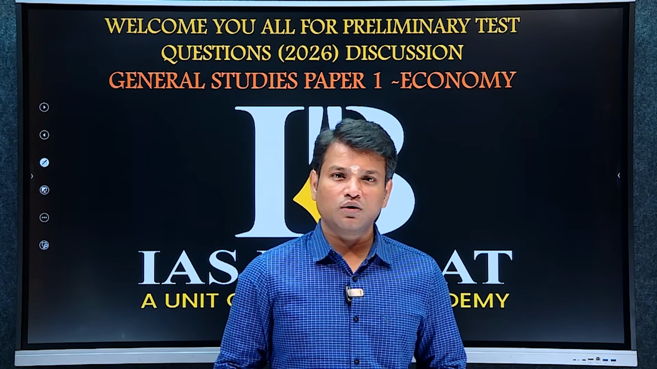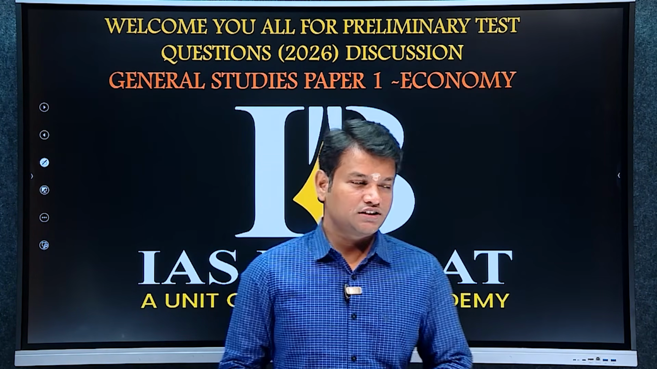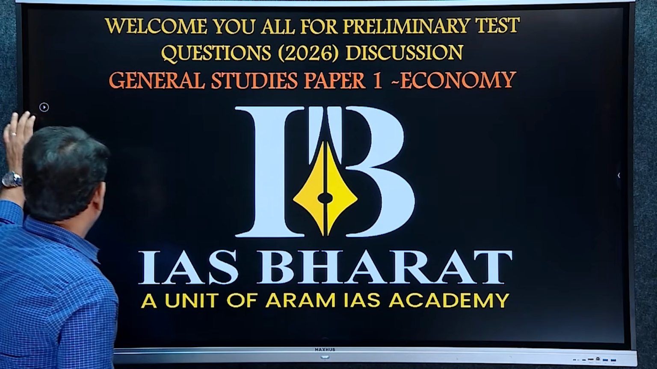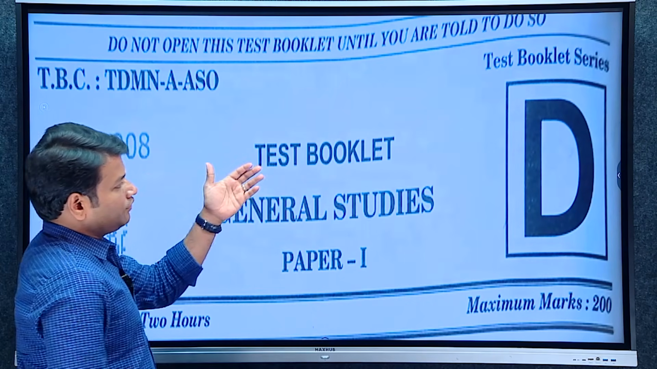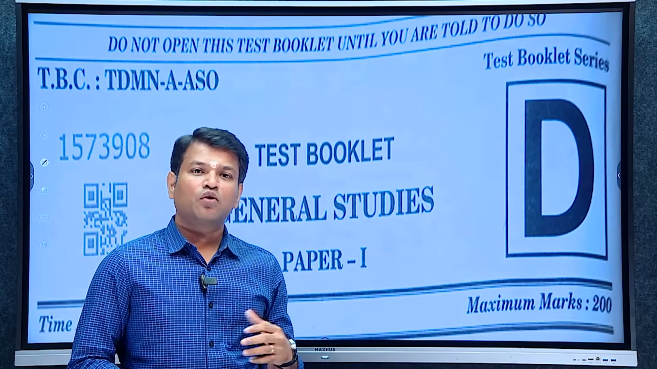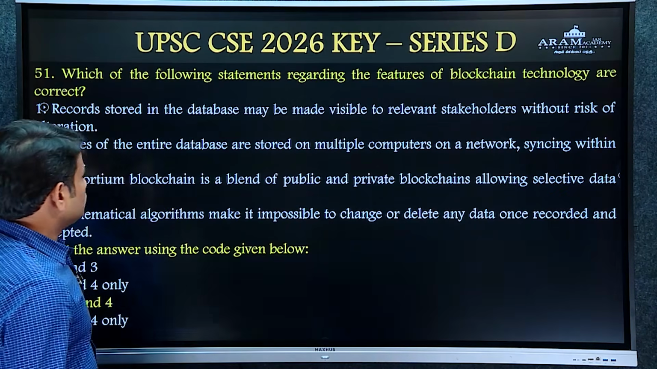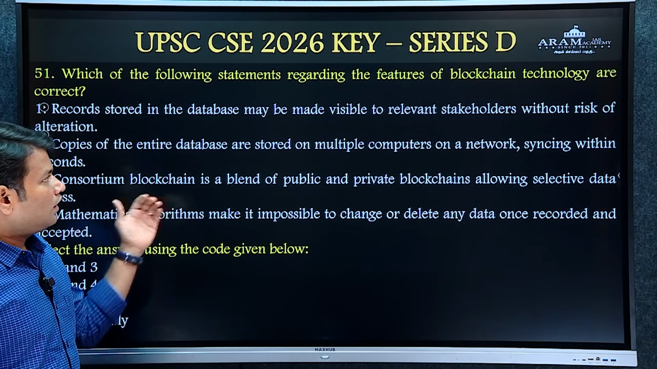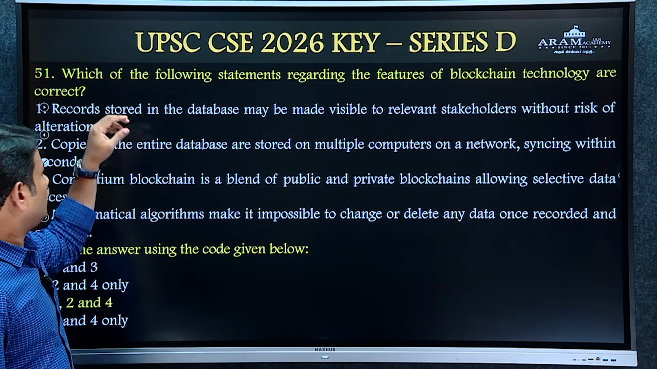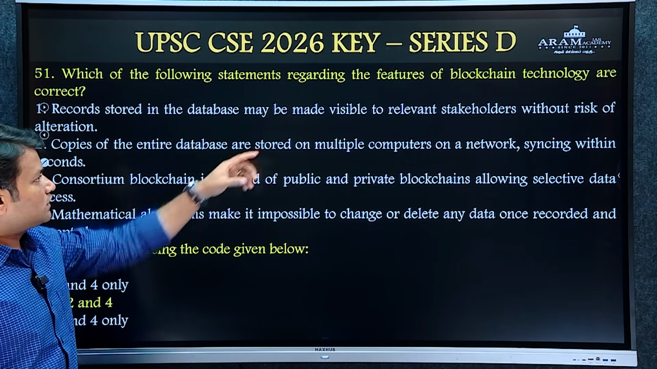In this video we are going to discuss the keys for Indian economic questions in GS Paper 1. So we have taken the test booklet of series D. In this exam we have 14 questions from Indian economy. Starting from question number 51, we have economic questions in series D. Question number 51 is about blockchain technology.